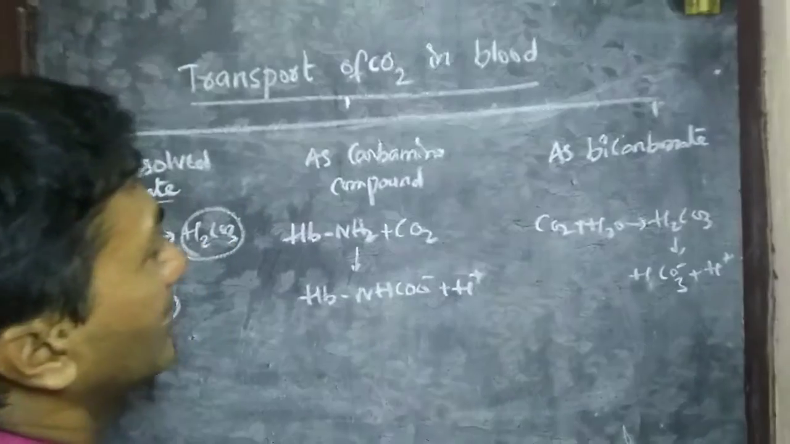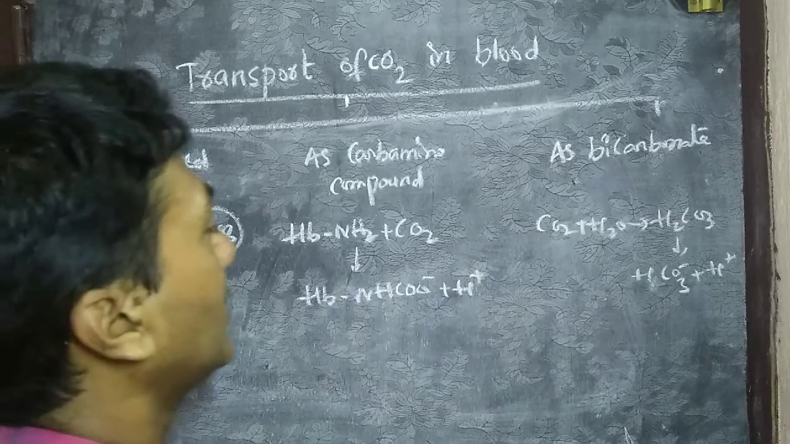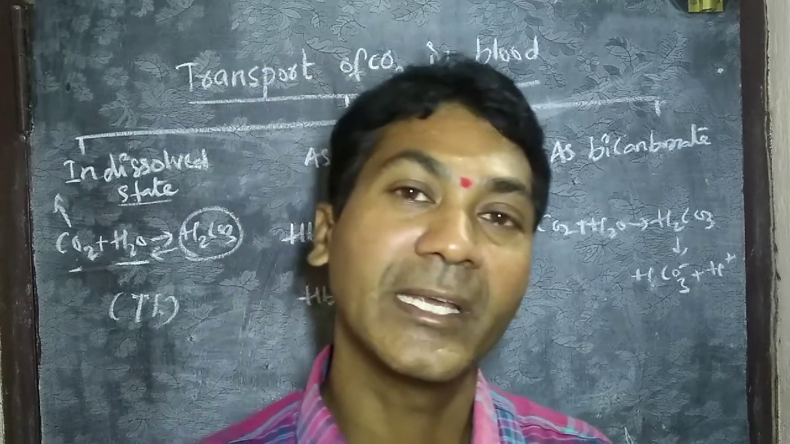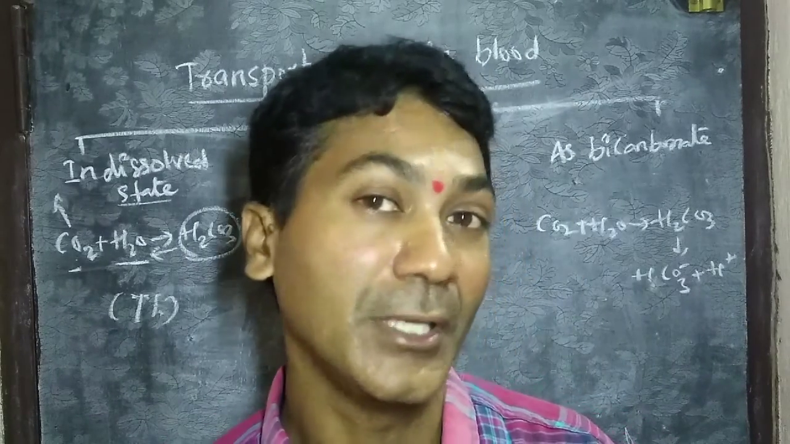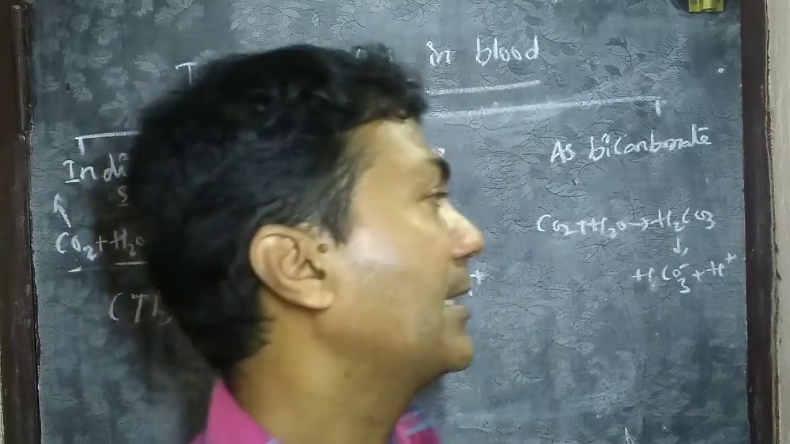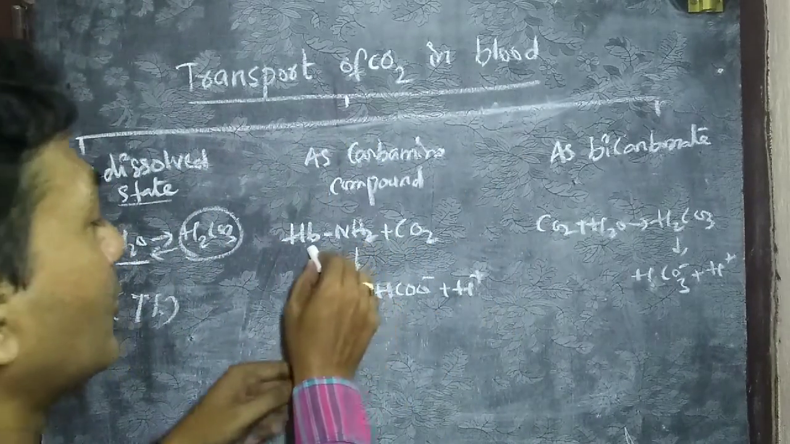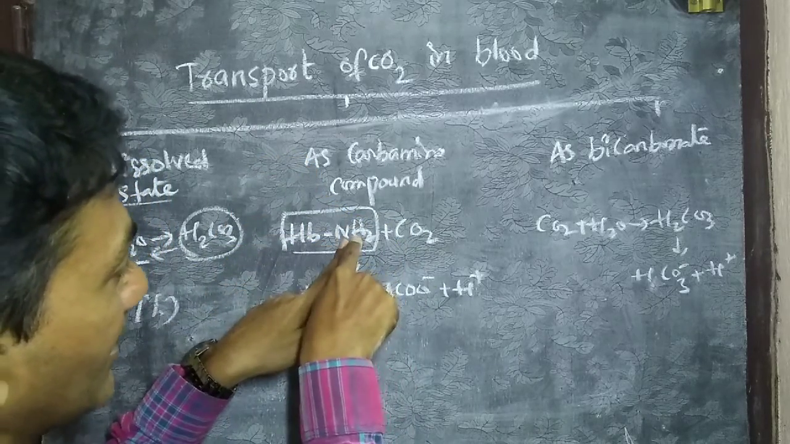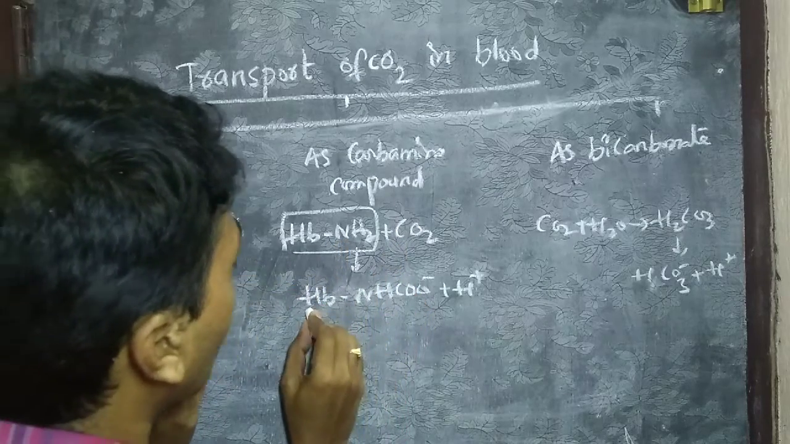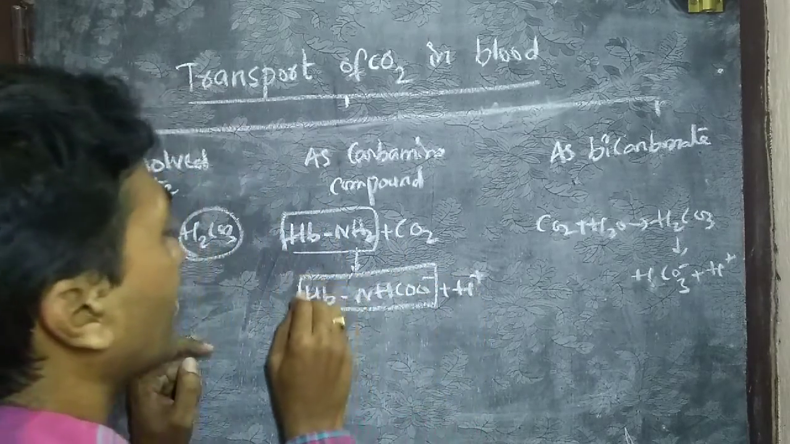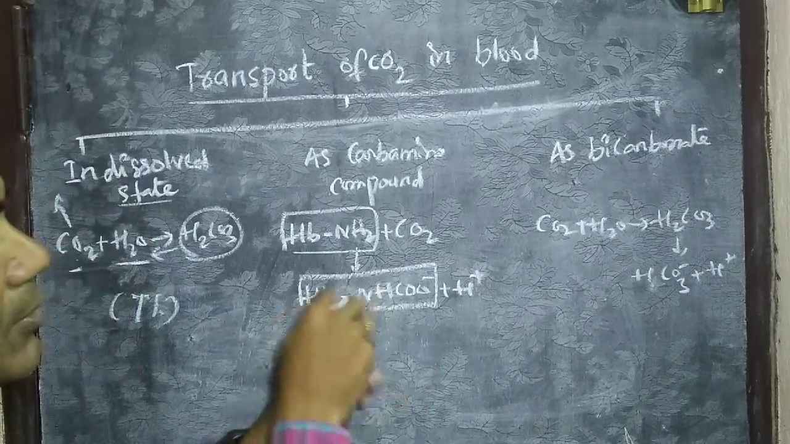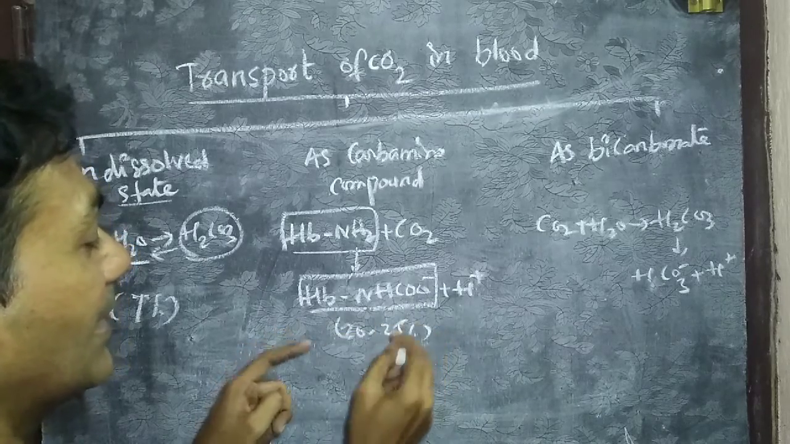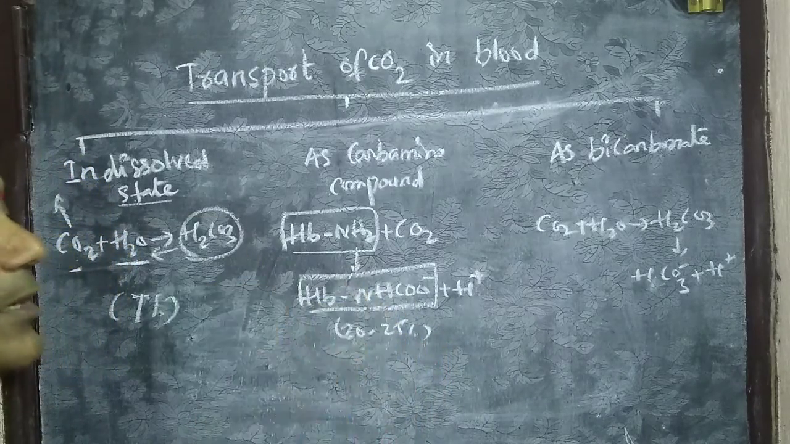The second one is the carbamino compound. As I told you, hemoglobin can combine with oxygen to form oxyhemoglobin, whereas hemoglobin can also combine with carbon dioxide. Carbamino hemoglobin will form. Carbon dioxide reacts with the free amine group of hemoglobin to form carbamino hemoglobin. So 20 to 25% of carbon dioxide is transported in the form of carbamino hemoglobin.